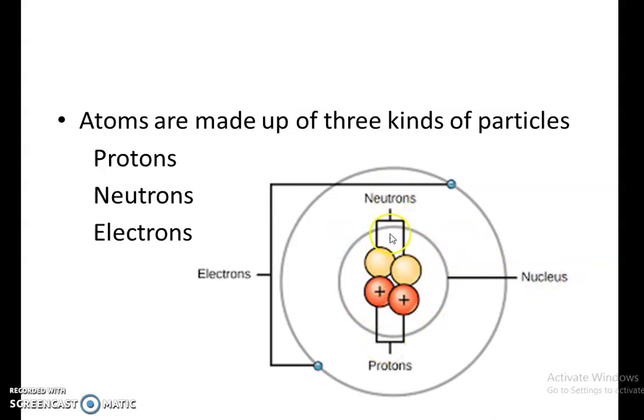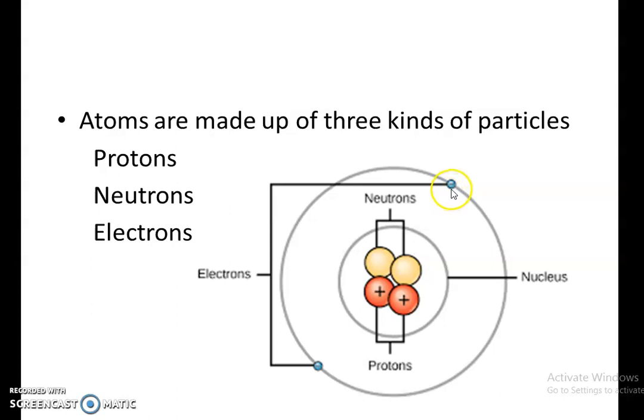Neutrons are chargeless particles and protons are positively charged particles. Both combined together at the center of the atom are called what? Nucleus. And we can see another particle called electrons, which are moving around the nucleus.